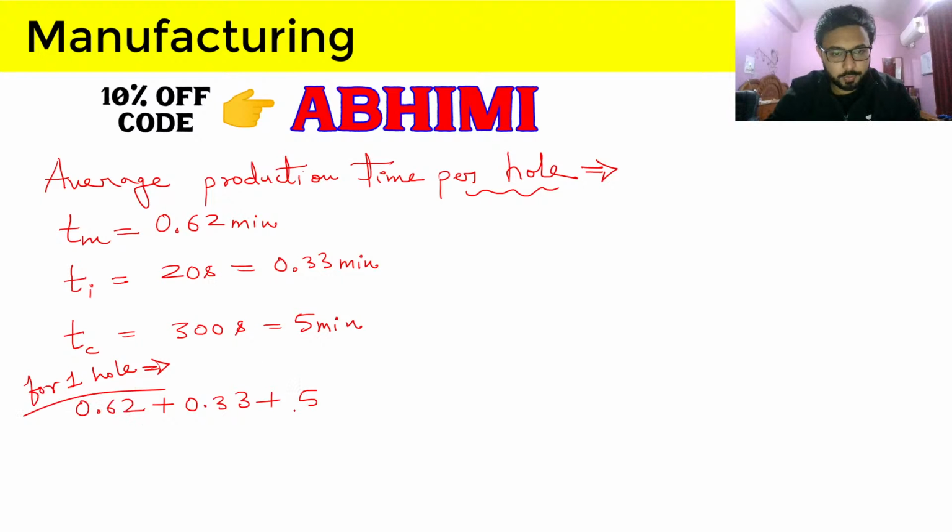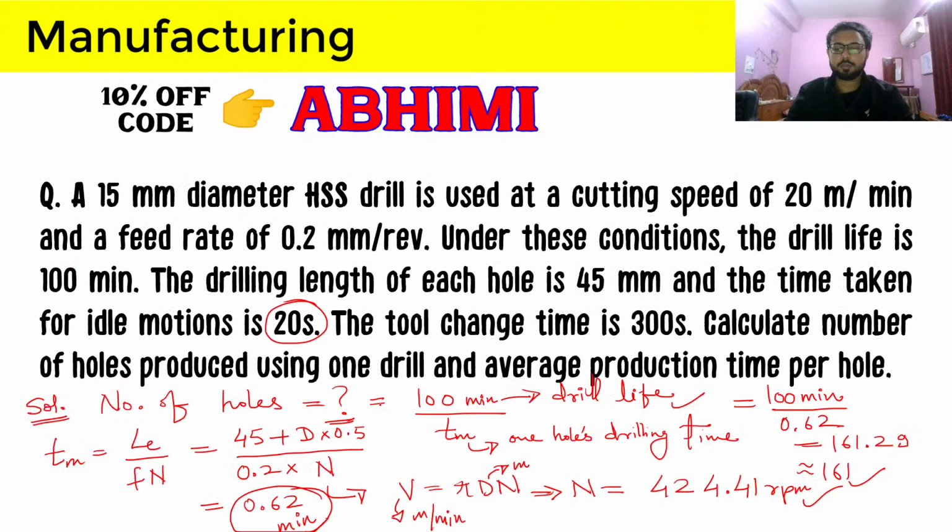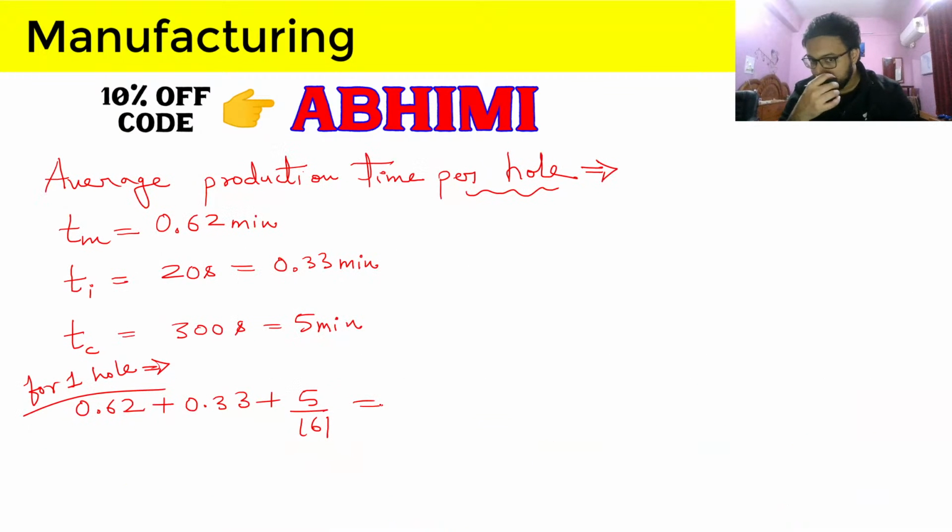So 5 divided by 161 will give us the portion of that tool change time that will be taken with this other times, so that we can get average production time per hole. So that will be 5 divided by 161. So we are getting our answer as 0.981. So let's just write it as 0.98 minutes.